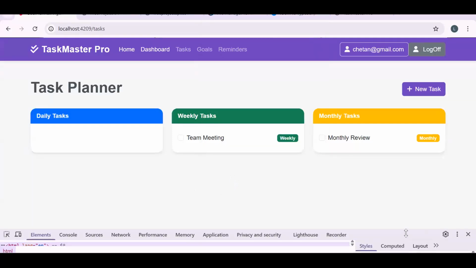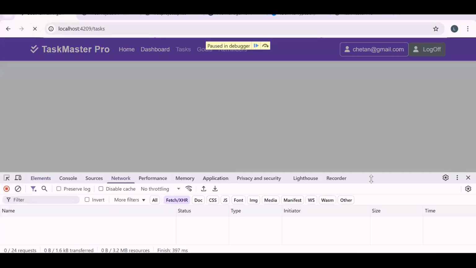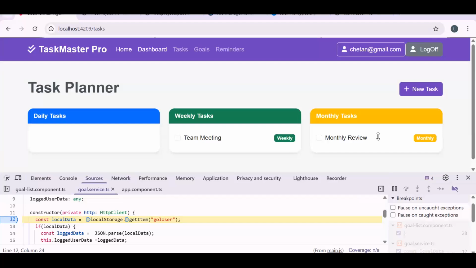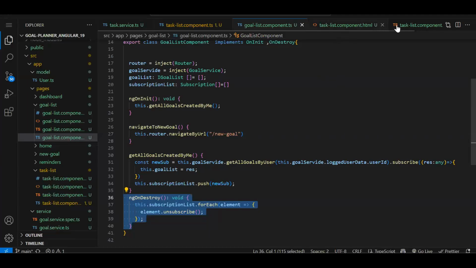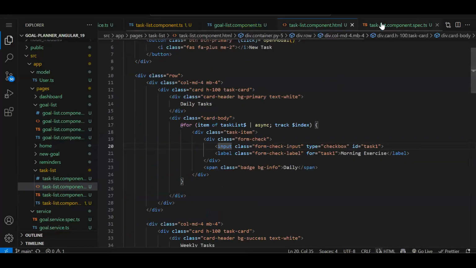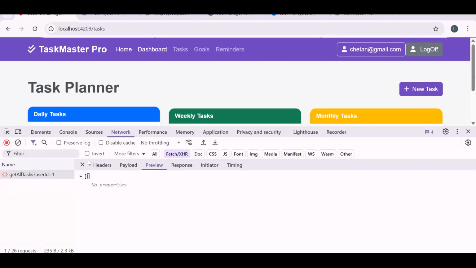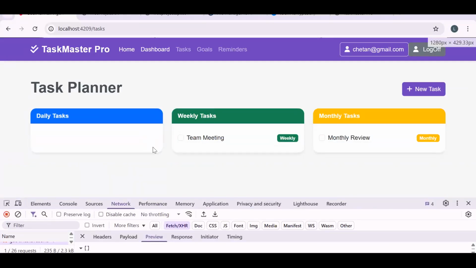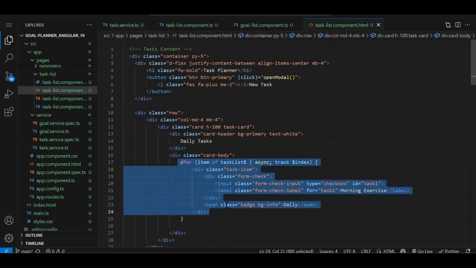Something is not right. Why are we able to see 3 tasks? Let's reload. Okay, from the API we are getting empty. Some file is not saved. Let me save everything. Empty only, but why are these tasks there? We used the for loop, right? In the HTML, we have it under the for loop. But